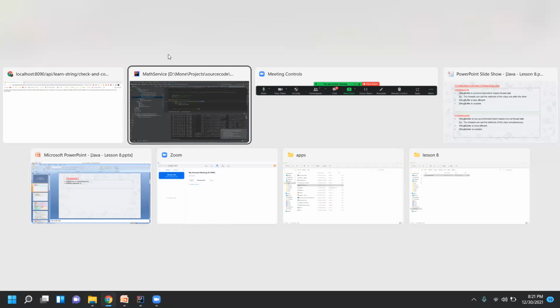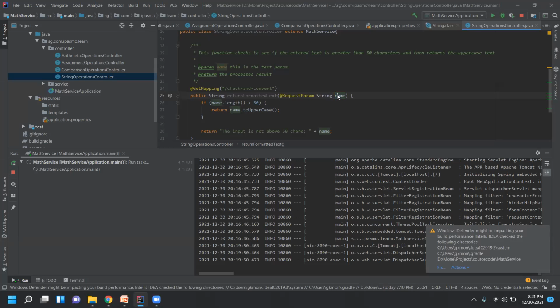Okay, so what it does here is I have given text which is greater than 50 characters. So this name is actually some value, and then it is converted. It matches this condition, and it is converting it to uppercase. Fine.